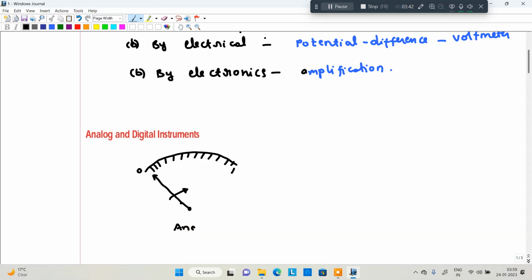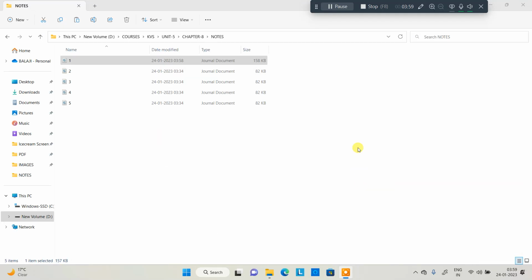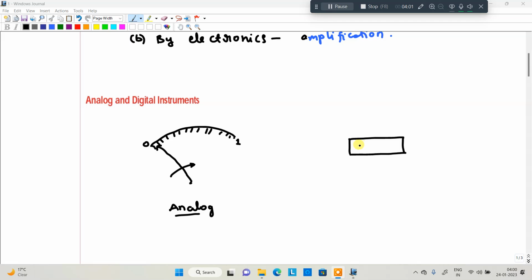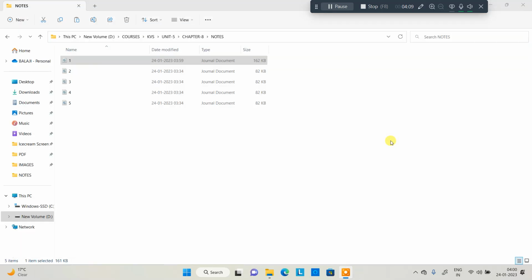What is meant by analog instrument? The pointer shows the value of the measured quantity. Those meters are called analog meters. In case of digital meters, the value is displayed in digital form, in the form of zeros and ones. It is converted into 1 volt, and displayed with an accuracy of maybe 3 digits or 4 digits after the decimal point.